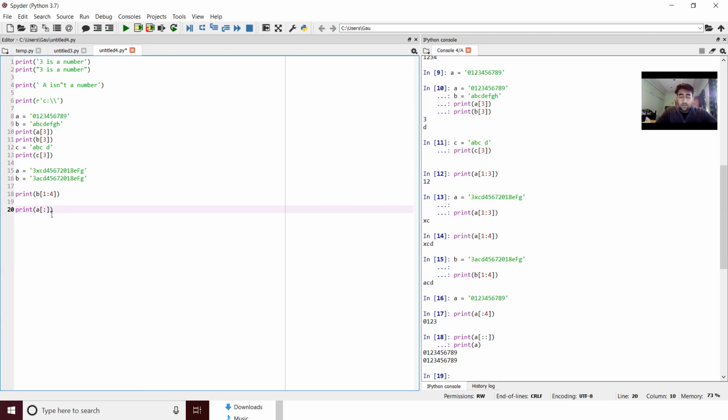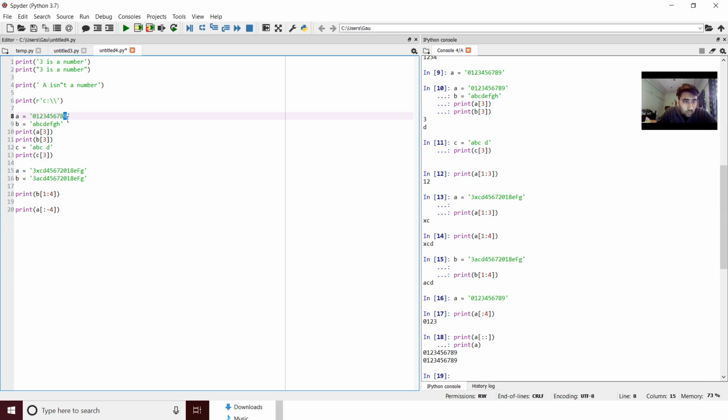Now one other thing that you need to note is, whenever you add -4 or minus any index, it means from the last. If you look at this string, 0 1 2 3 4 up to 9, 0th is the starting point, 9th is the ending point, right? So when I say -4, it will count from this side.